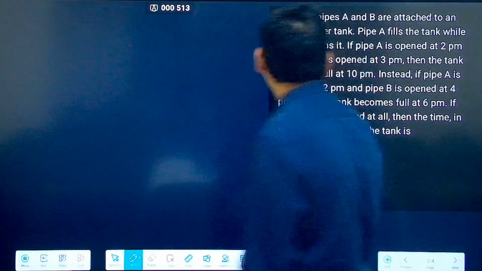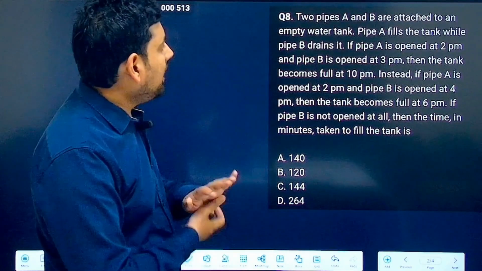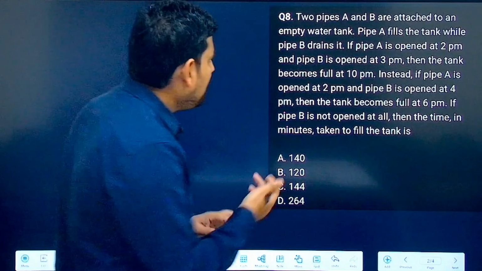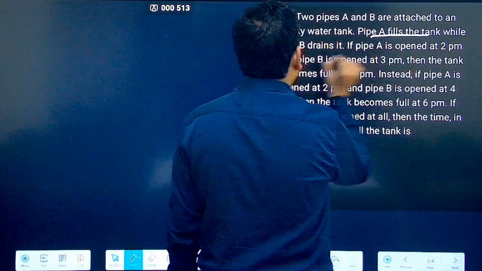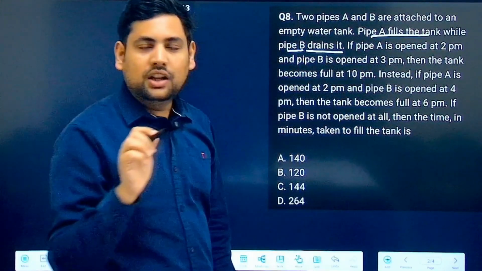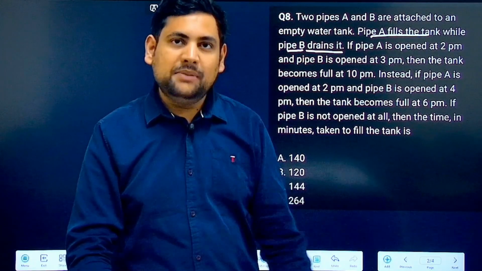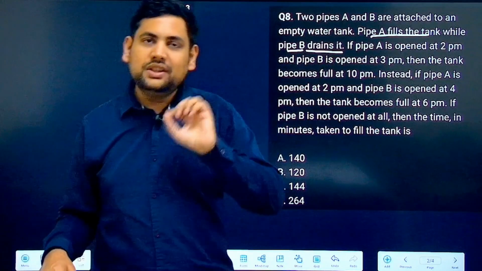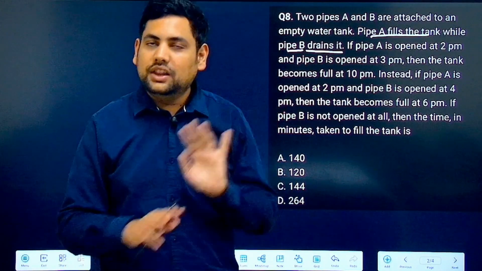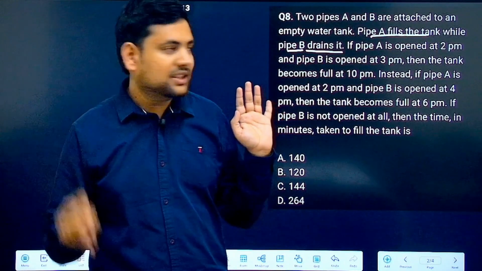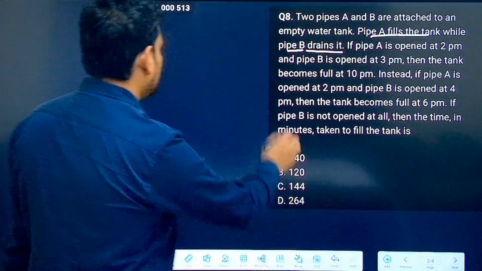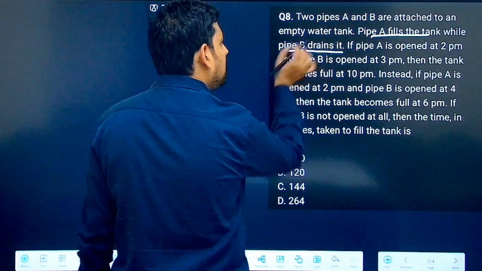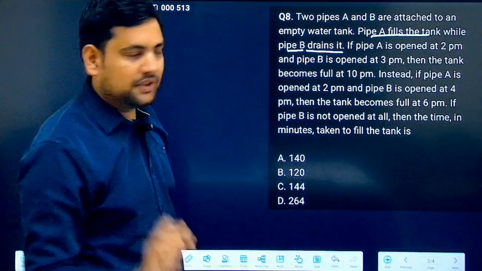Now what it says, two pipes A and B are attached to an empty water tank. Very good. Pipe A fills the tank, while pipe B drains it. You might have heard this topic by the name of pipes and cisterns. Nothing. This is time and work only. Just here, for the efficiency of B, you will write it in negative terms. Nothing else changes. It's exactly the same thing. Now, understand this. So A you have, B you have, B I will write in minus, whatever is the efficiency.